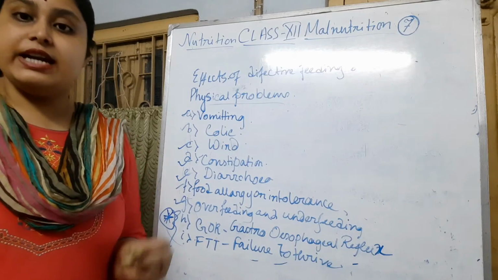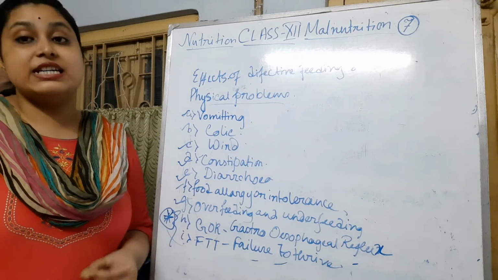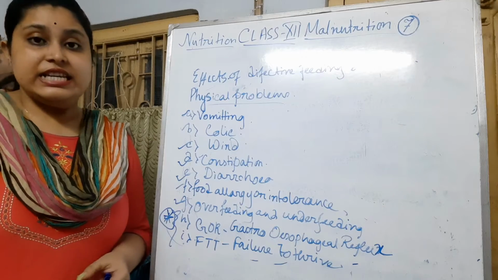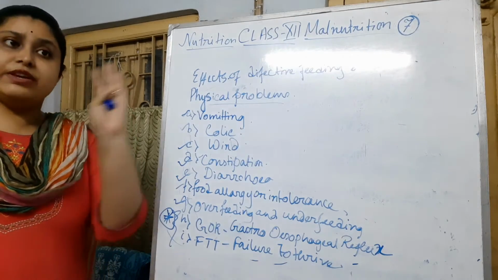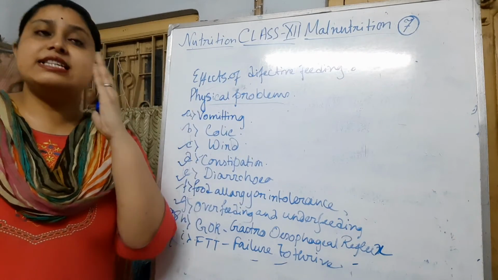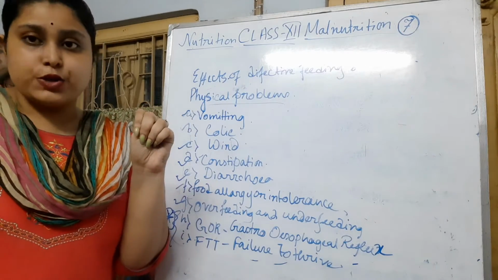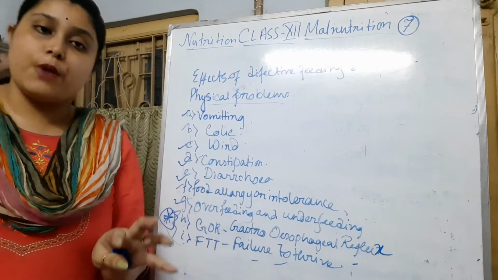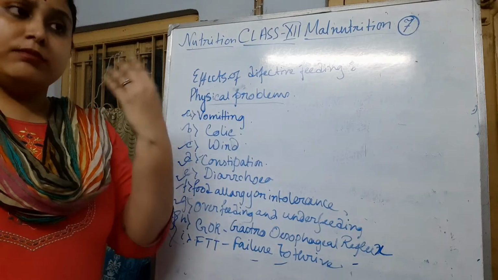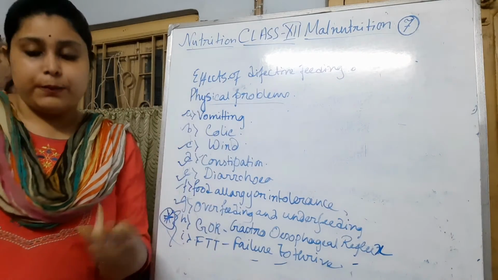If the child is not gaining weight, if the weight is not increasing, then we can easily conclude that the nutrition is not proper. They are not taking the foods properly, or the metabolism is not going properly.